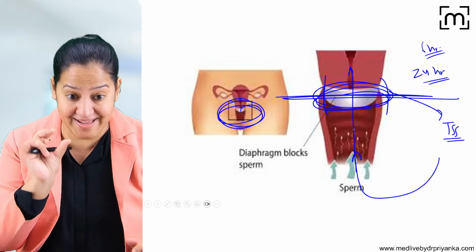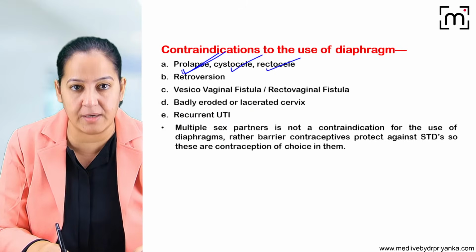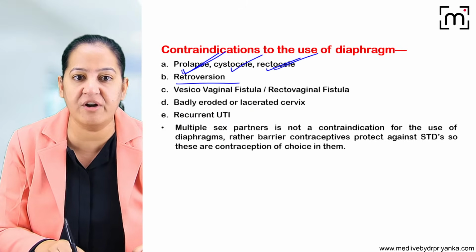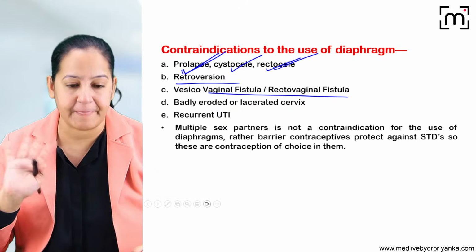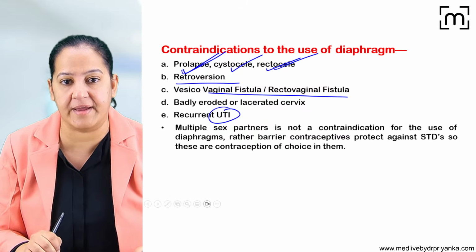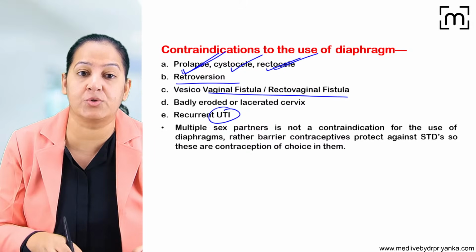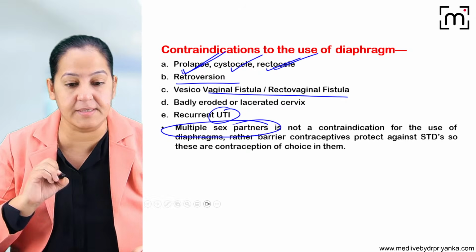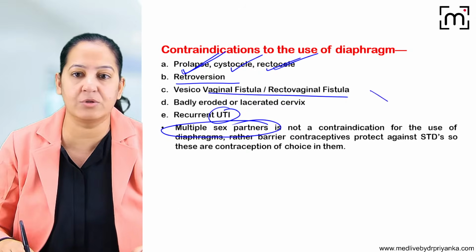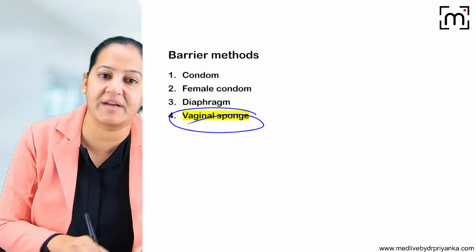If the vagina is loose, the diaphragm cannot be placed properly. It will be loose there. So if the female is having prolapse or cystocele or rectocele or retroversion or any fistula, it cannot be placed there. If the female already has UTI, it again increases the risk of UTI. And it does not provide protection against STDs. So if a female is having multiple sexual partners, like a prostitute, this is not a good contraception for them.